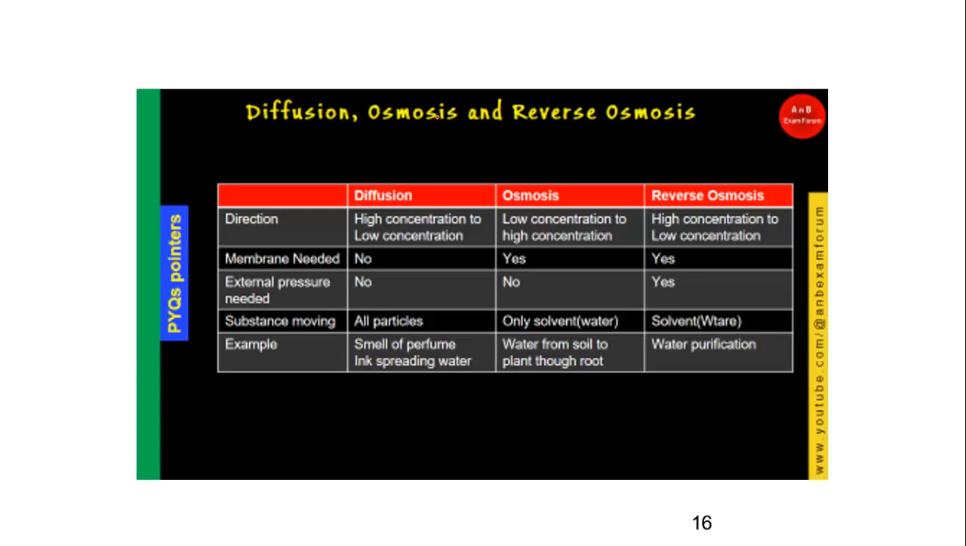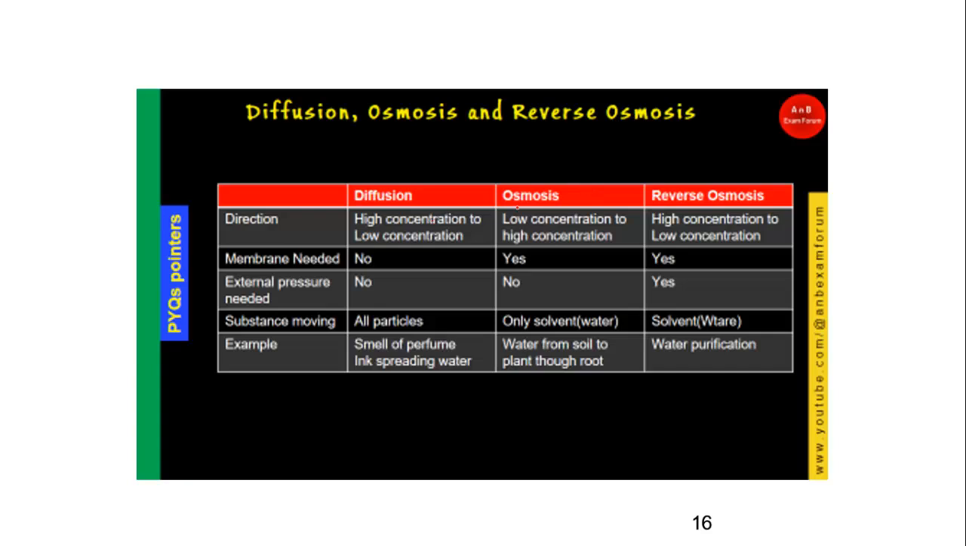We have seen the difference between diffusion, osmosis and reverse osmosis. The difference is very minute, but you should be very cautious. The first thing you should know is that diffusion is basically movement from high concentration to low concentration. For example, when you spray perfume in your room, it smells throughout the room. In such cases a membrane is not needed, no external pressure is required, and all the substance particles move. Examples are smell and ink spreading.